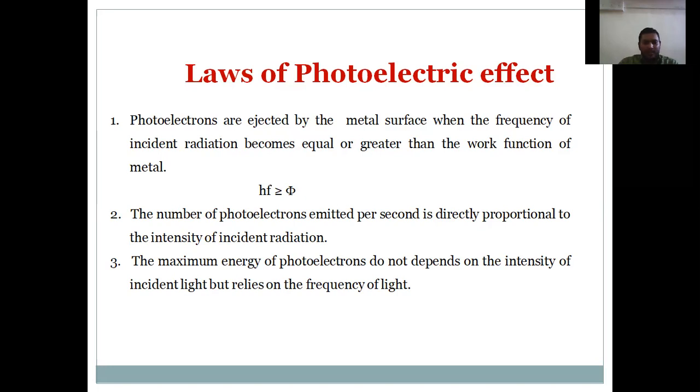Now the question arises: what is the kinetic energy? We know that sometimes the energy of the photon is more than the work function of the metal. So the extra energy is utilized by the emitted electron as its kinetic energy. Hence, with this effect, the Einstein photoelectric equation is associated. So now we have to look toward that. We know that the quantum energy is the energy of light particles, and it is given by